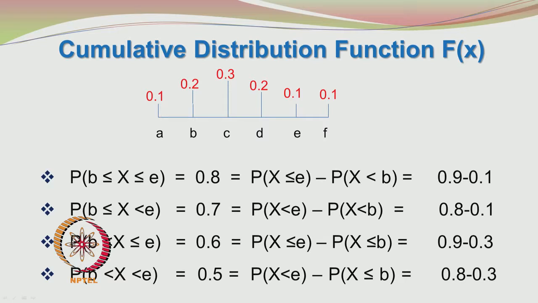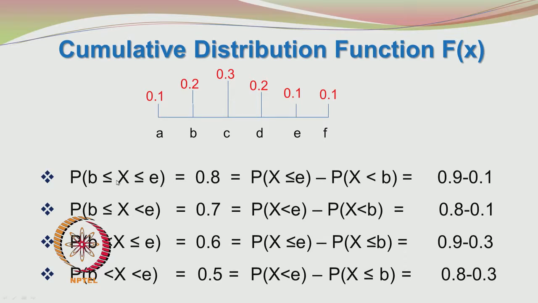Similarly, you can easily show that probability of b less than x less than or equal to e is 0.6, and probability of b less than x less than e is equal to 0.5. So, coming back to our original problem statement, what is the probability of b less than or equal to x less than or equal to e?